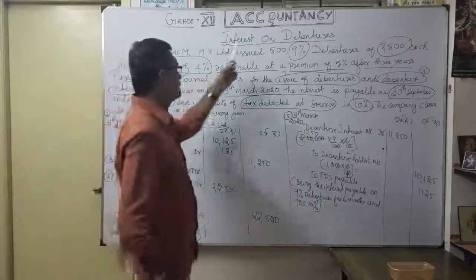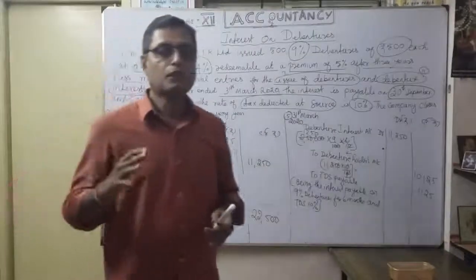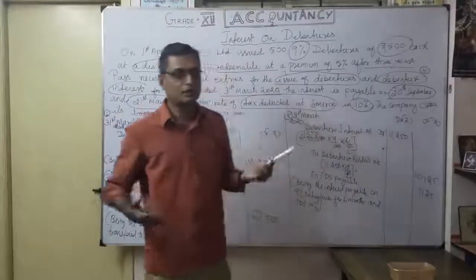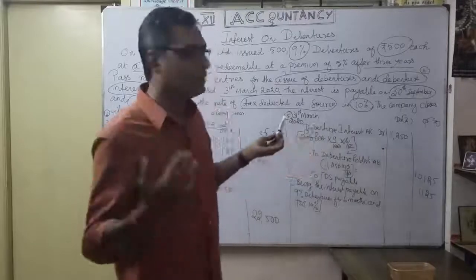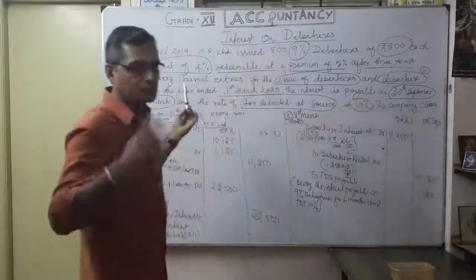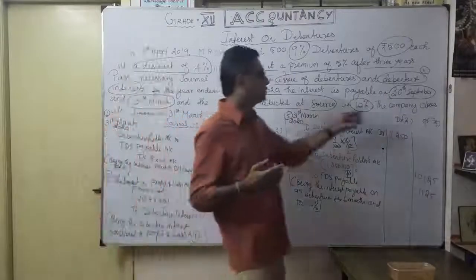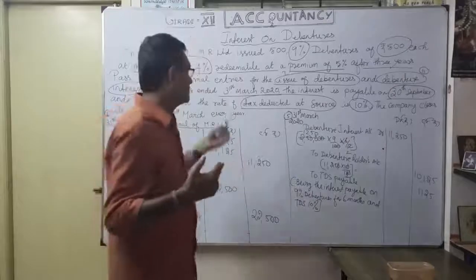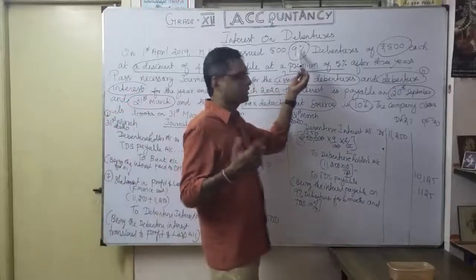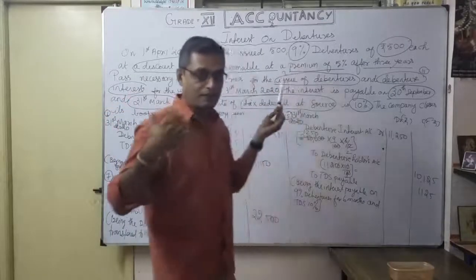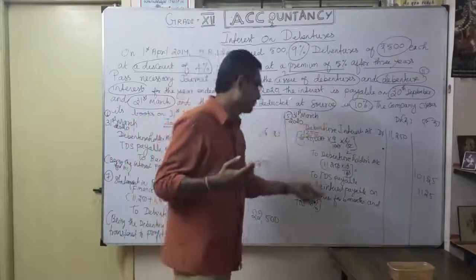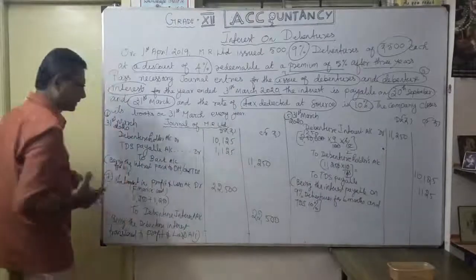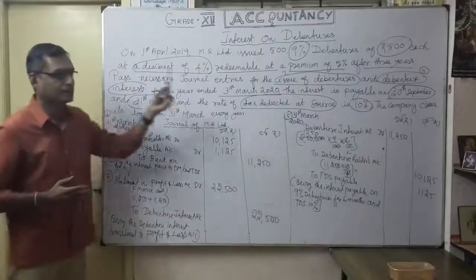So whenever there is interest on debenture, this is how to pass the journal entries. As usual, issue of debenture, you know. Today we saw that for debenture interest you should be very careful. What are the days you are going to pay, whether quarterly, half yearly or every year? Then the percentage, so here 9% interest. Finally, whether they deducted TDS tax of 10%. Likewise, we did it in total, 7 entries. Correct?